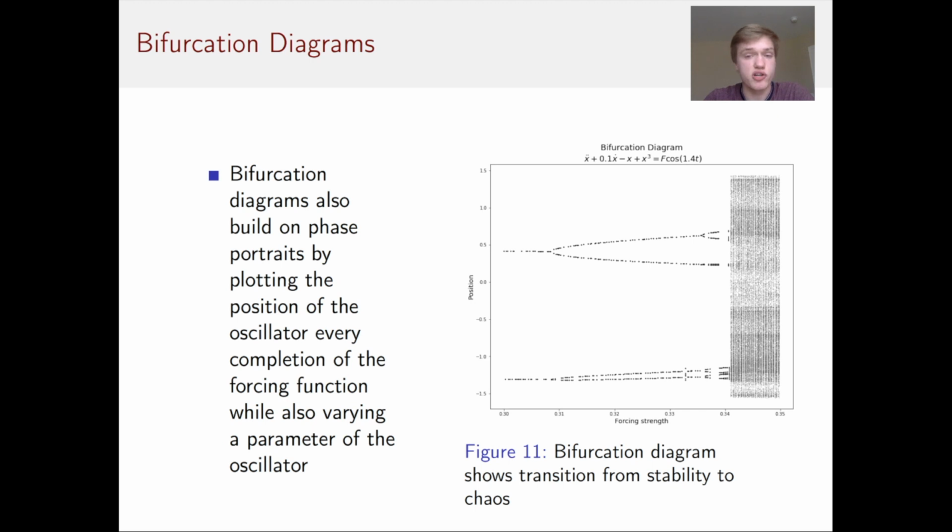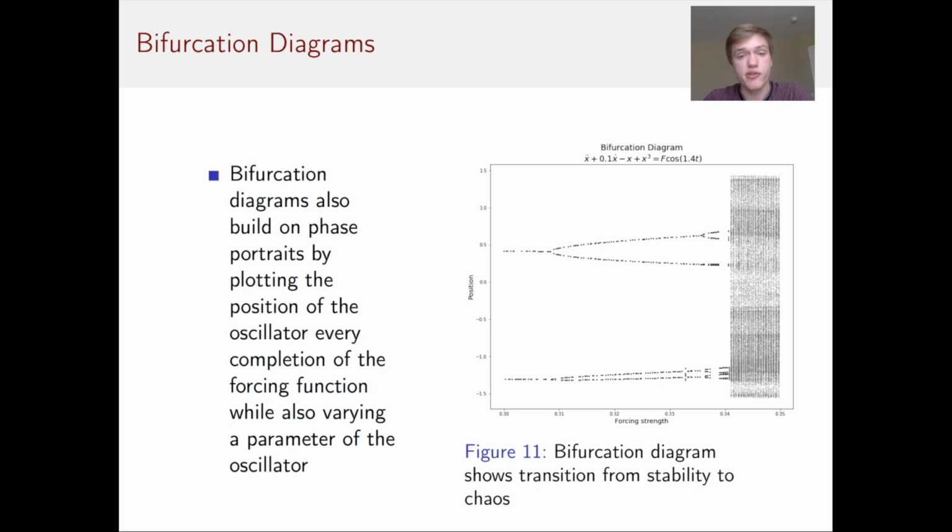Bifurcation diagrams are another way to visualize chaos and stability in the oscillator. Instead of plotting both position and velocity, they only plot position, but they also change a parameter in the differential equation. In this example, we changed the forcing strength of the oscillator and then plotted the position of the oscillator every time the forcing function completed a cycle.